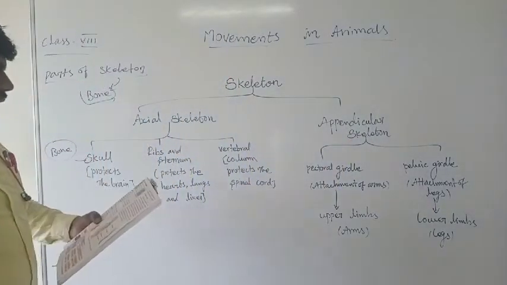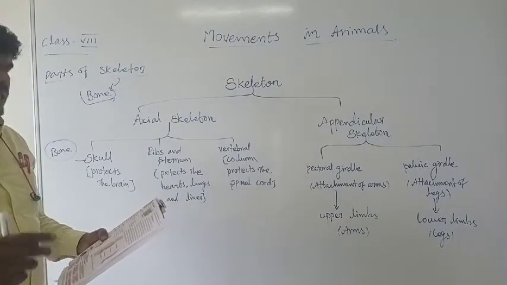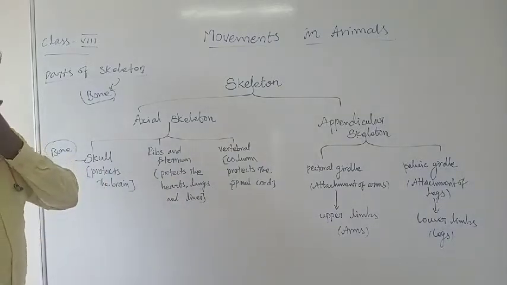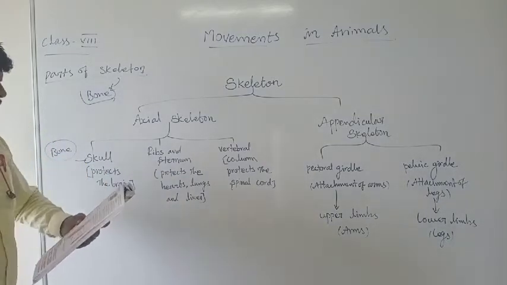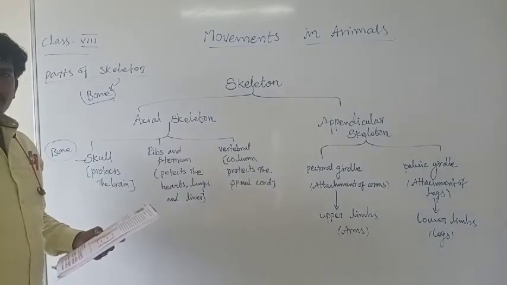The first one, axial skeleton. This axial skeleton consists of the bones along the axis. This is the top position of the body, or the central line of the human body. Along the axis and central line.